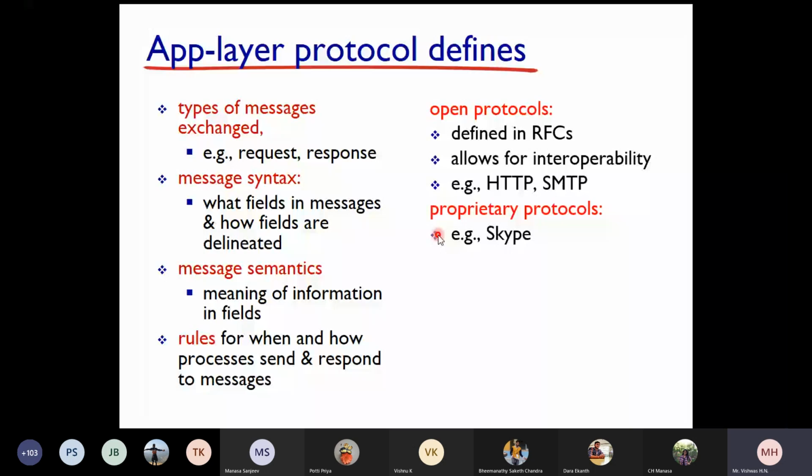To use Skype you need to have that application with you. You need not go to a browser directly. You can have the application and use Skype. I will give you some more examples later. So that's about that.